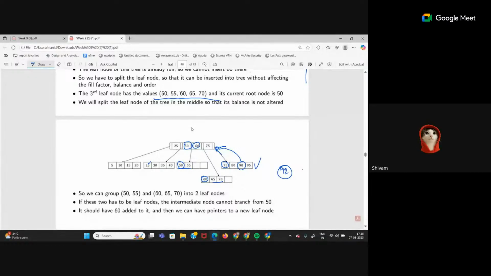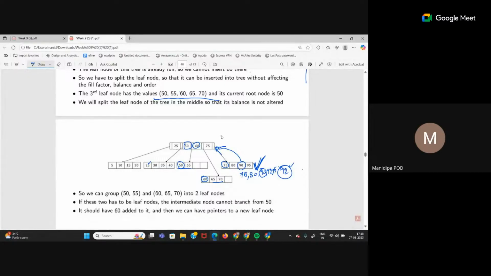Any doubt? Can you please explain how the middle element became 60? Which one? In this, if I want to enter 92, it has to come in this node, right? But this node is already filled. So I am creating an intermediate node. If I could enter 92 in this node, it will look like this: 75, 80, 90, 92, then 95, right? Out of this, which is the middle element? 90. So 90 will go one level up to the root, but the root is also filled.